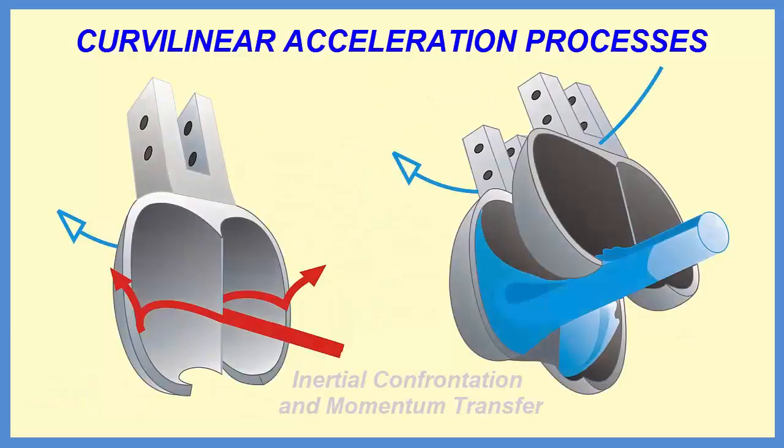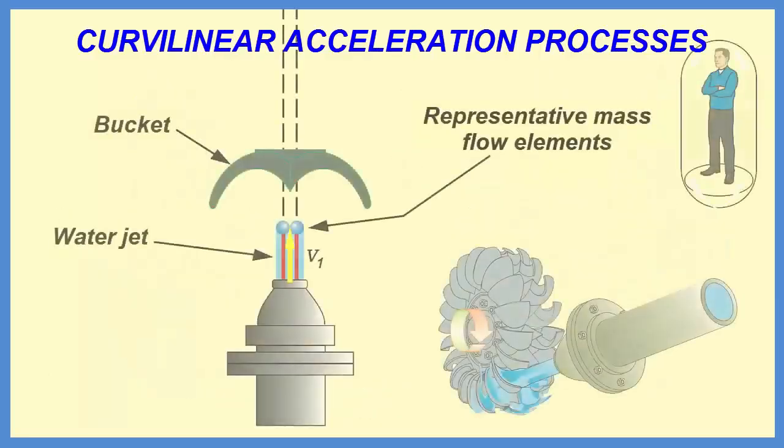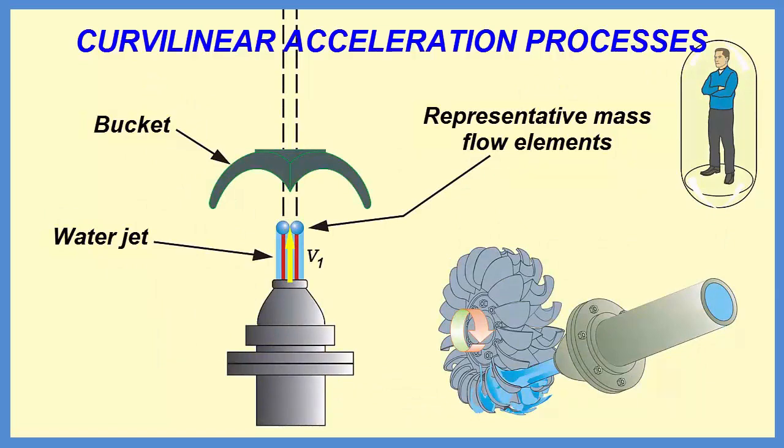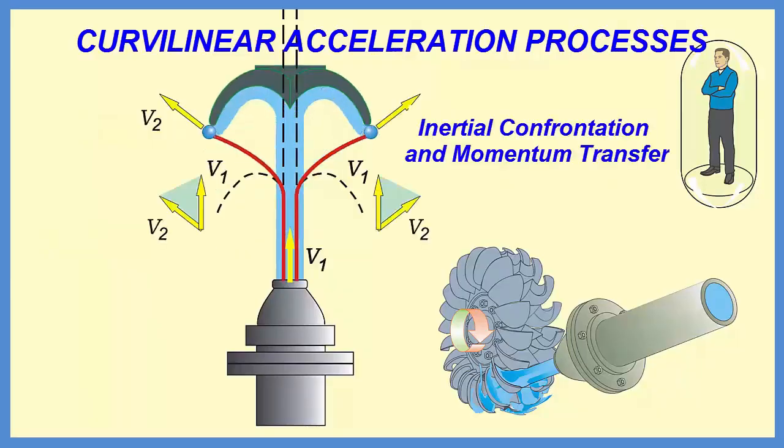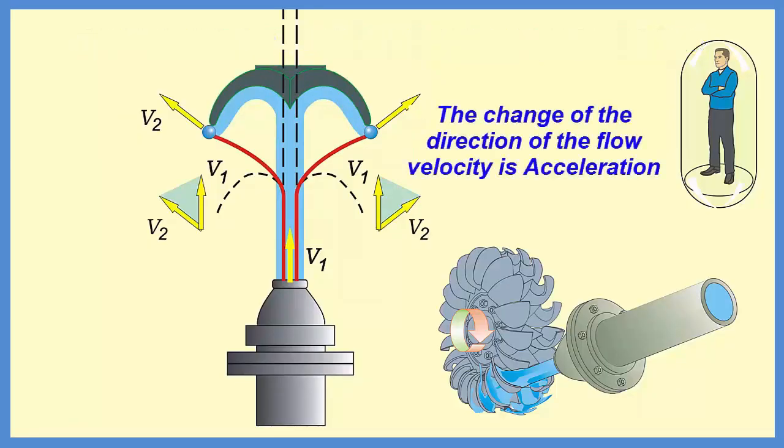The water mass flow has its path sequentially incurvated by the turbine buckets. The velocity of the water leaving the bucket is lower than the velocity in the incoming flow. The difference between the two velocities multiplied by the mass of water moving in the bucket is the amount of momentum transferred to the turbine assembly in that small time interval that becomes torque on the turbine shaft, to be used, in general, to drive an electric generator.